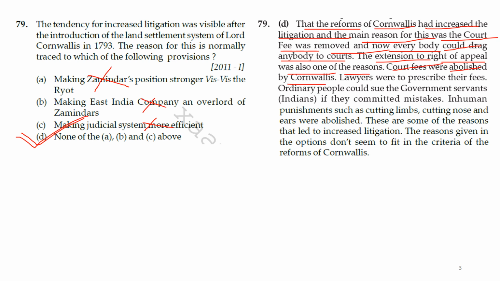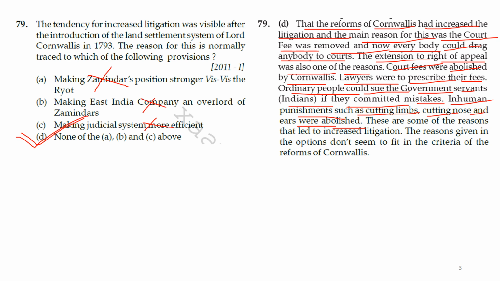So the court की जो fees थी, उसने abolished कर दी थी. Lawyers were prescribed their fees. Ordinary people could sue government servants or Indians if they committed a mistake. Inhuman punishments such as cutting limbs, noses and ears were abolished. ऐसा भी होता था पहले, but उनके limbs, उनके nose, उनके ears को काट दिया जाता.